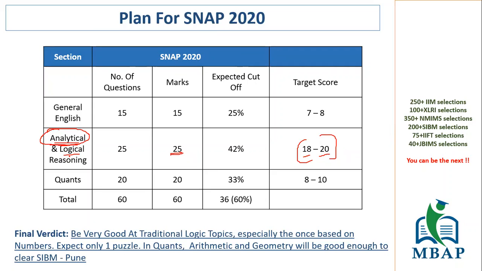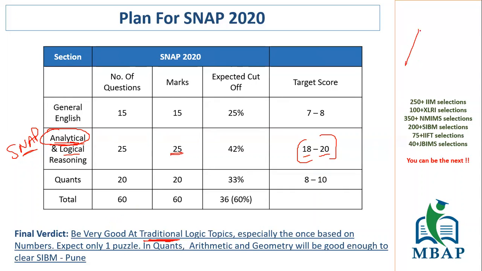usually in other exams you have only logical reasoning mentioned, and that is majorly puzzles. But in the SNAP exam, which is the good part for a lot of students, they focus a lot on traditional logic. When you say traditional logic and analytical reasoning, they focus more on number-based traditional logic. So they'll give you coding-decoding, number series-based questions. The input-output might also come on number series. So they give you a lot of number series kind of questions.